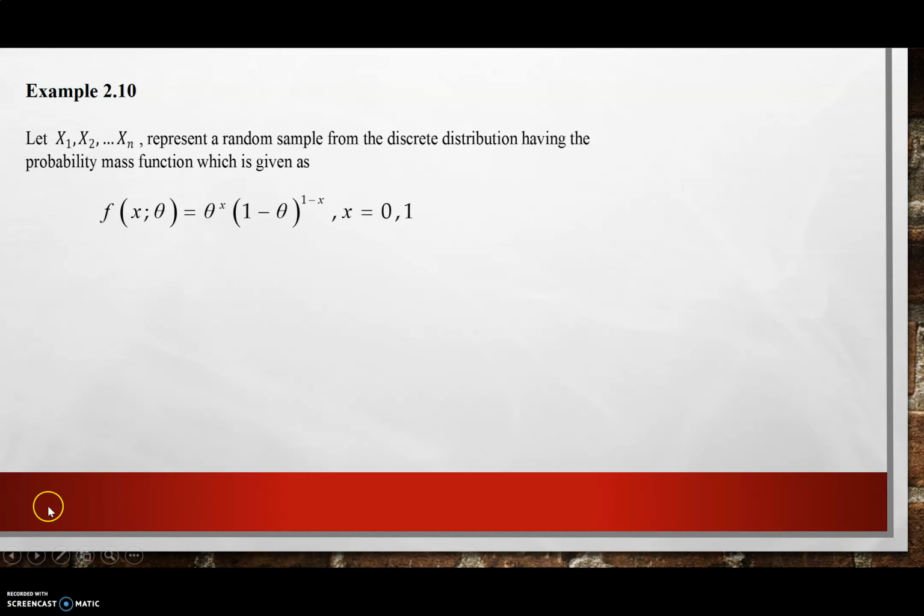Suppose that we have an example: f(x; theta) equals theta to the power x, (1 minus theta) to the power 1 minus x, where x takes values 0 and 1. So this is the Bernoulli distribution. We want to show that Y equals the summation of Xi is a complete sufficient statistic for theta.